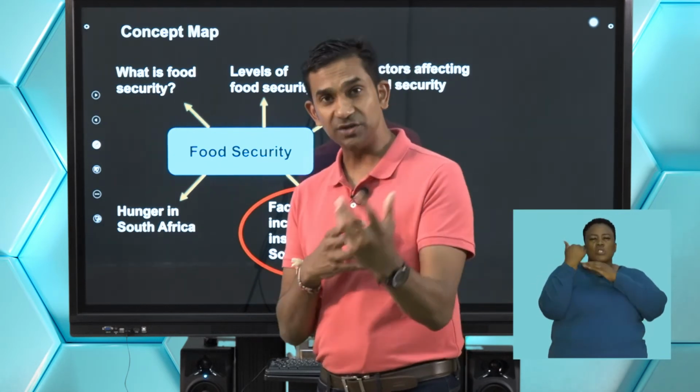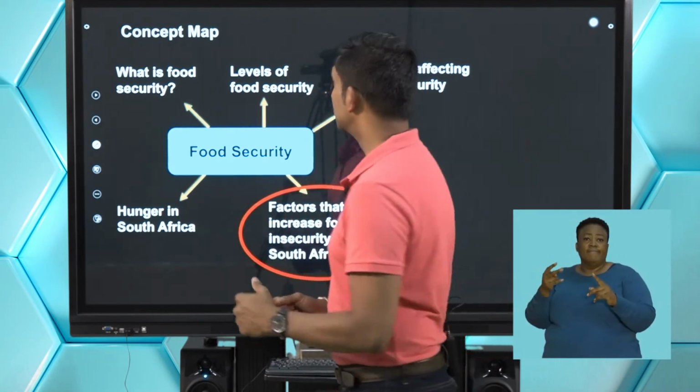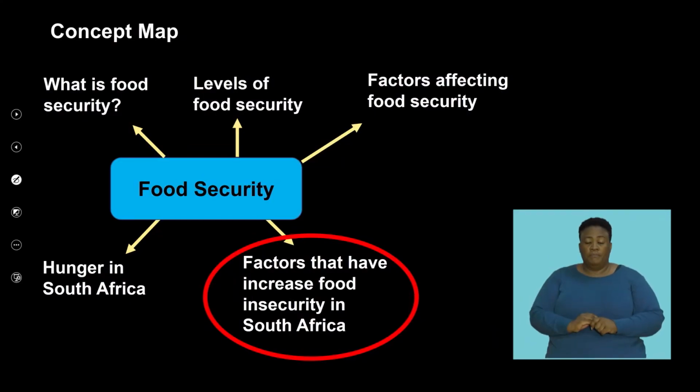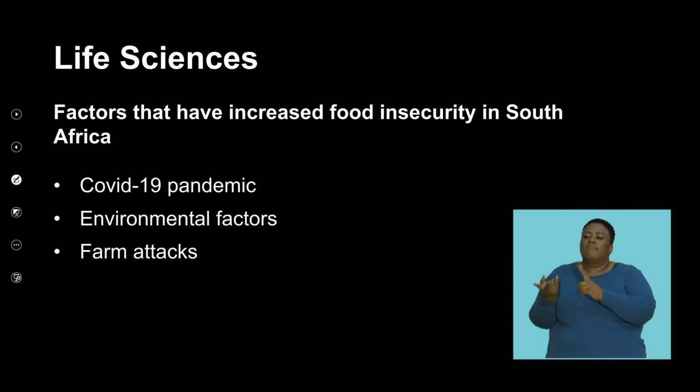So we are quite unique in factors that affect food security in South Africa. So we're going to unpack this in some detail, and then we're going to look at how we can be applying this to the context of food security.